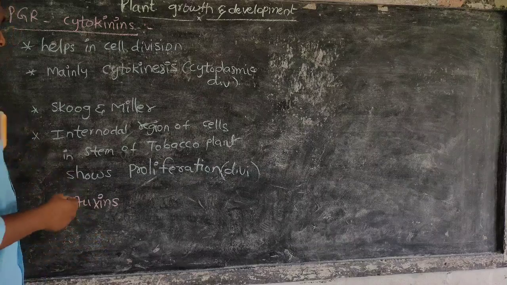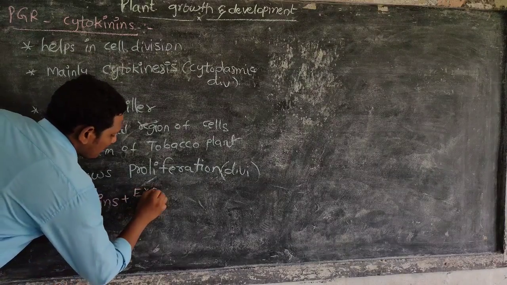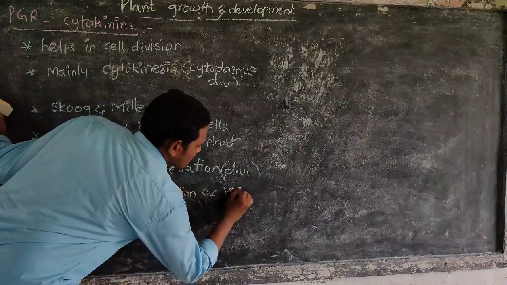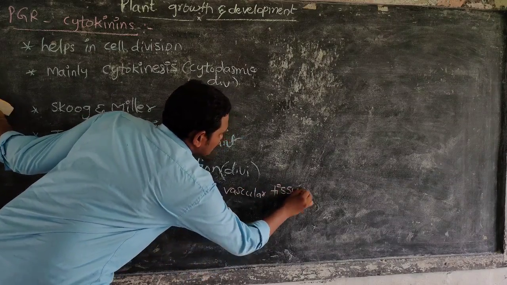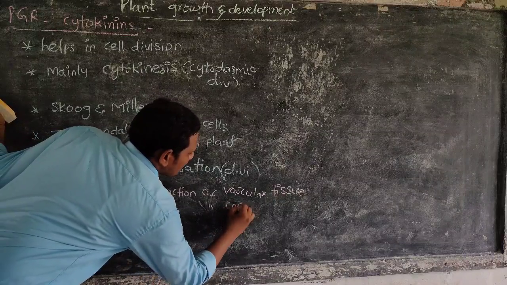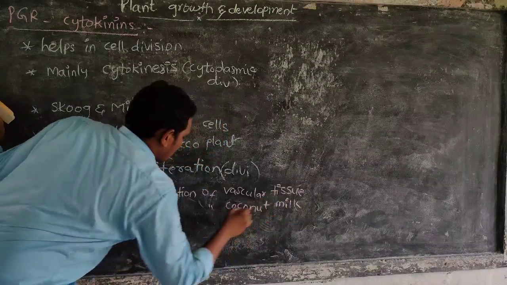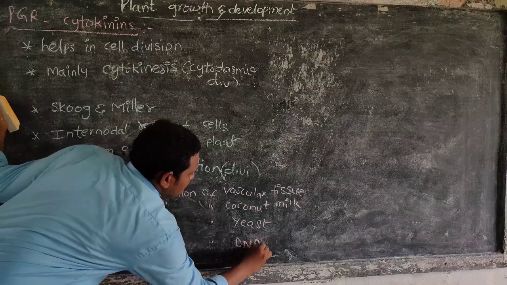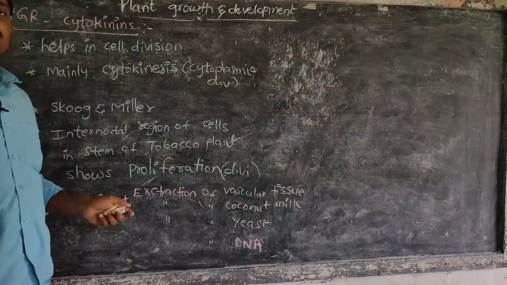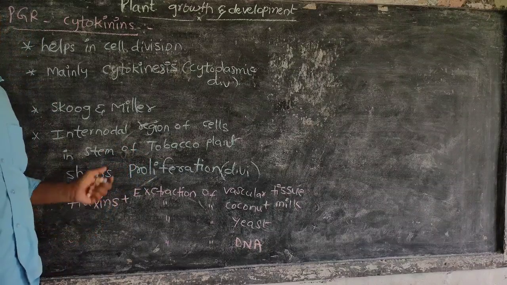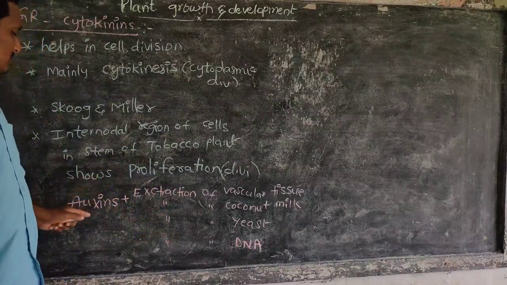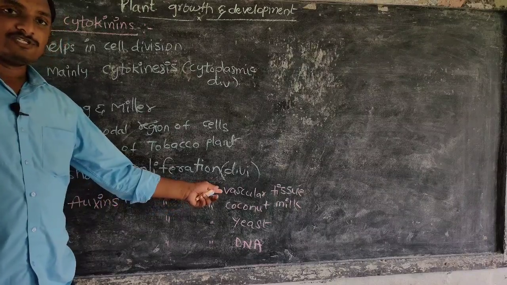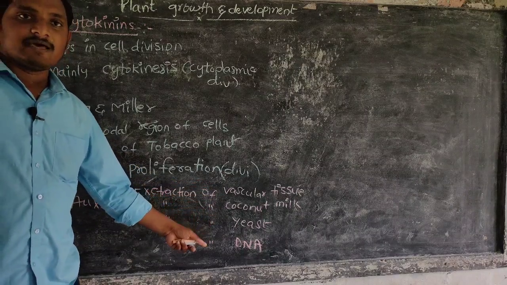In this situation, auxins are added with an extract of vascular tissue, coconut milk, yeast, or DNA.